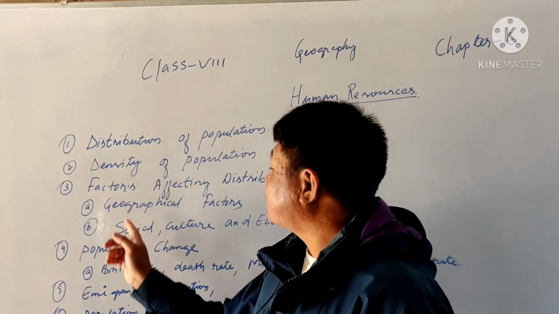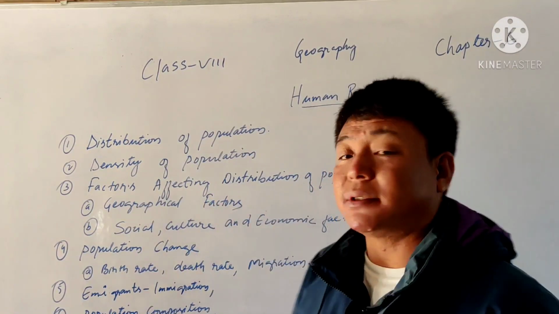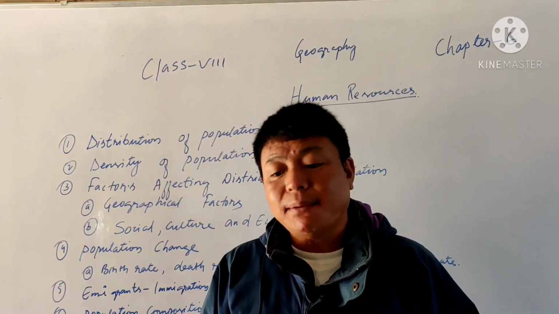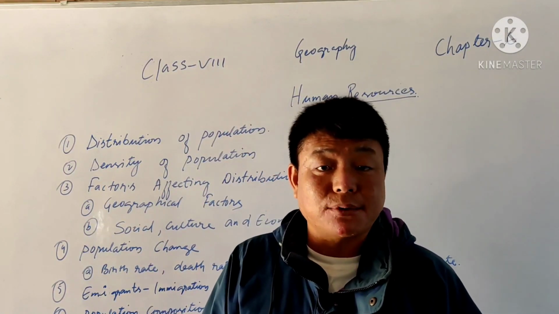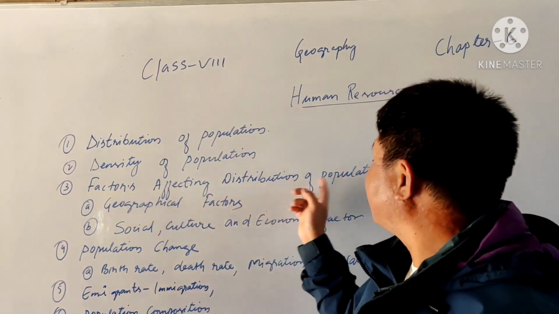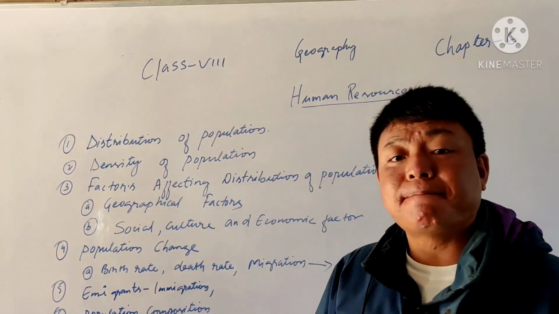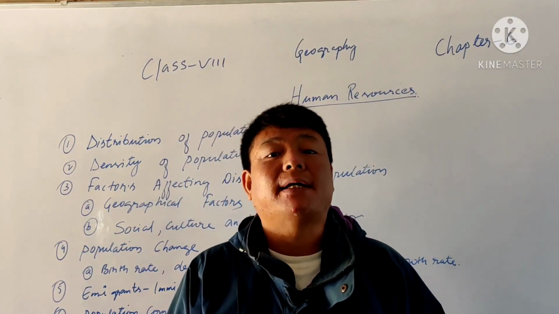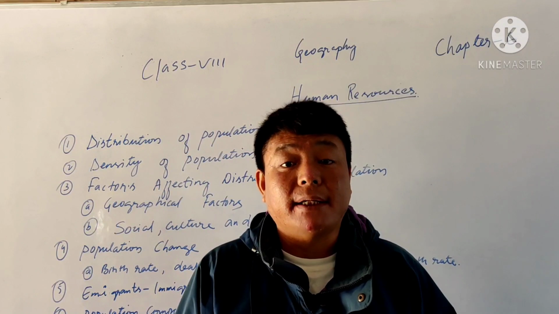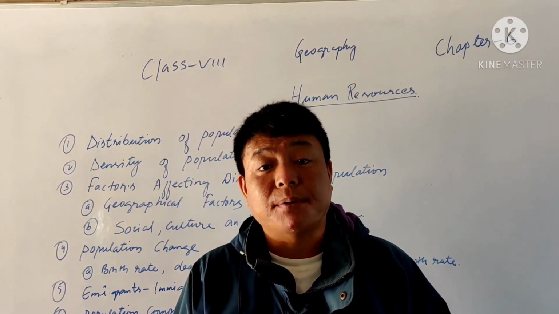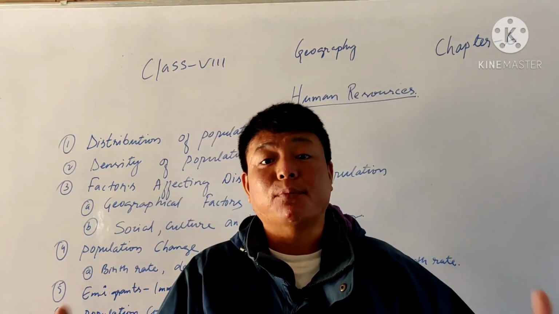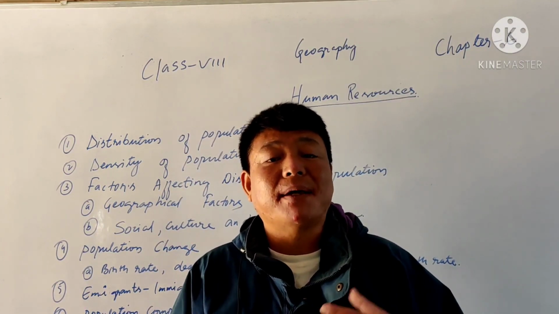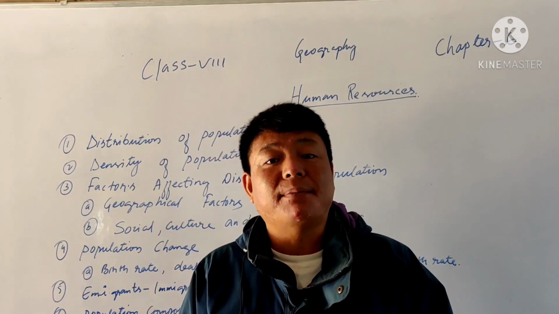The next one is the factors affecting the distribution of population. This is very important because population depends not only on migration but also on the birth rate and death rate. As per that, take the geographical factor: people like to live more where they are comfortable. We already know the Indus Valley civilization, the past civilizations of people, slowly and gradually migrated more and more there. No one wants to live in a far-off place, like a desert area, a very cold area, or a very hot area.